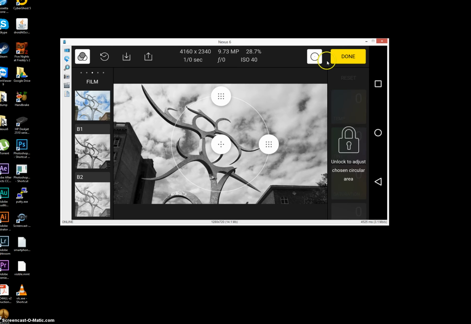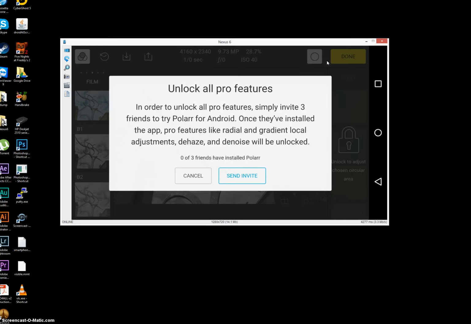If I want to unlock this particular feature, it gives you a pop-up that doesn't say, hey, you need to go buy these particular features and add-ons. No, to get these features and add-ons, you have to, in my opinion, spam your friends. I don't like that. I don't like having to push this app on someone else just in order for me to get all of the use out of it. What if you had to do that for every application?